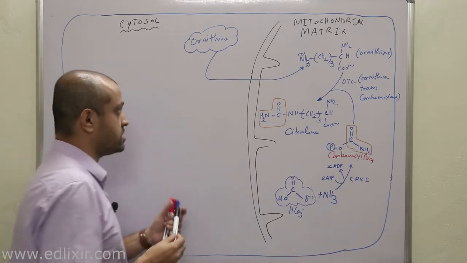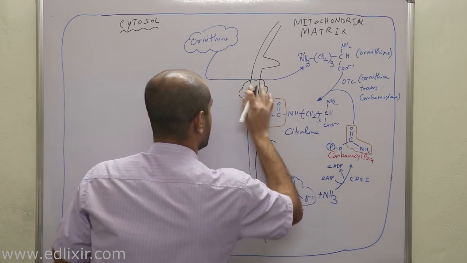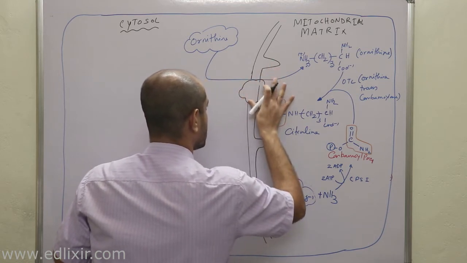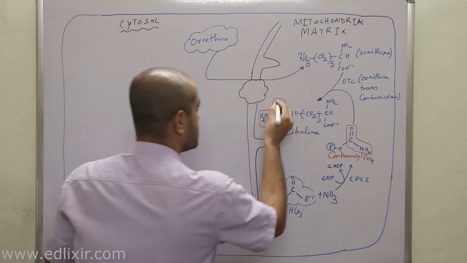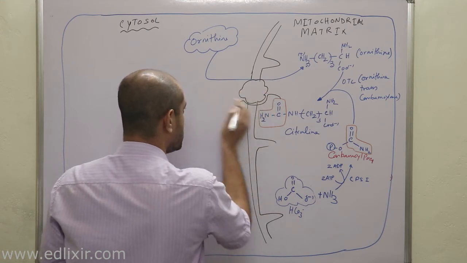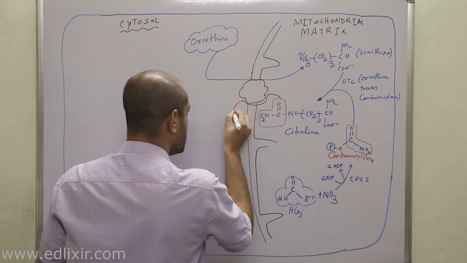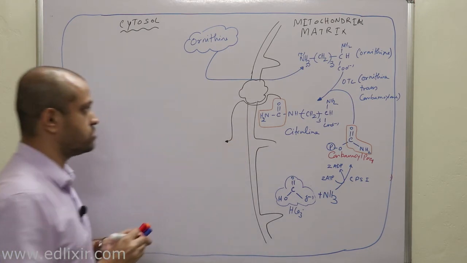But when ornithine comes inside the mitochondria, then citrulline leaves the mitochondria and enters the cytosol.